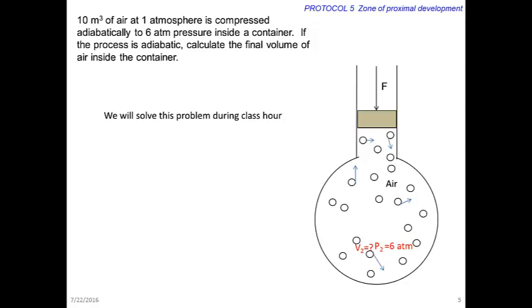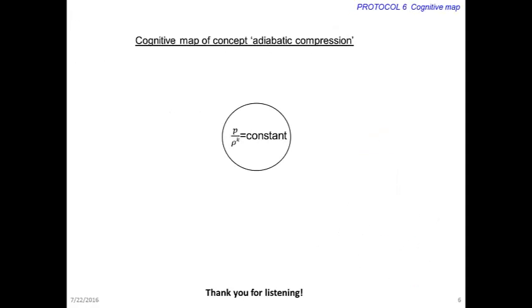Finally, the summary is presented as a cognitive map. For a fluid undergoing an adiabatic process from state 1 to state 2, the ratio of pressure to its density raised to K at each state will be a constant, where K is the ratio of the specific heats.